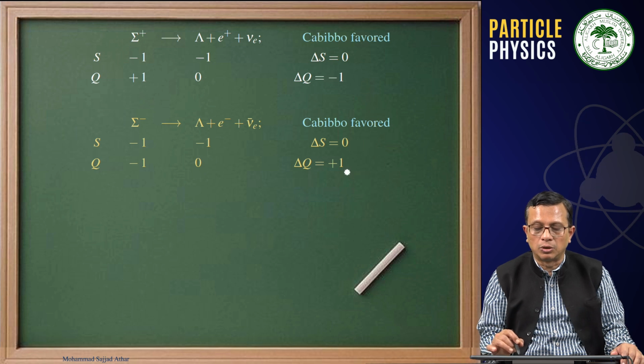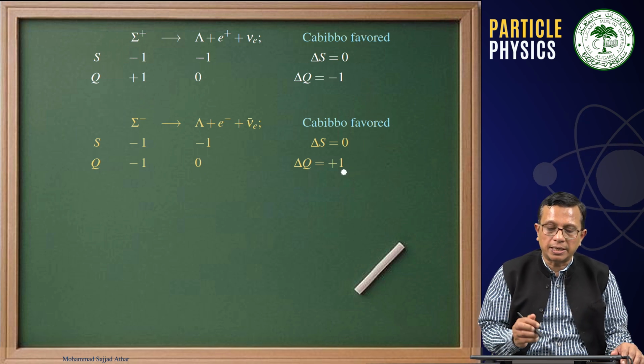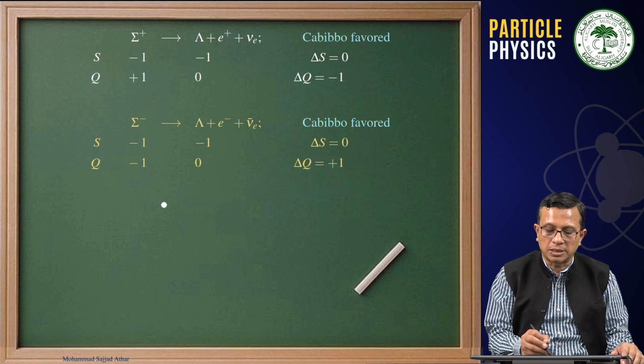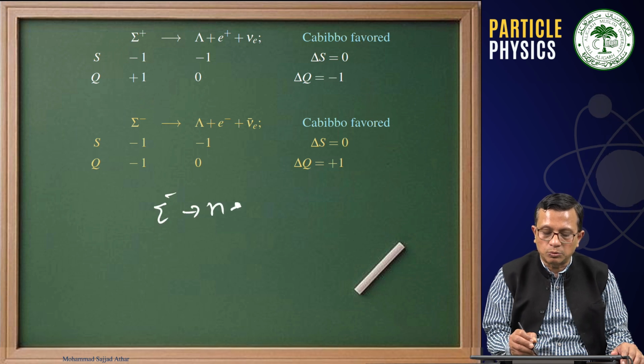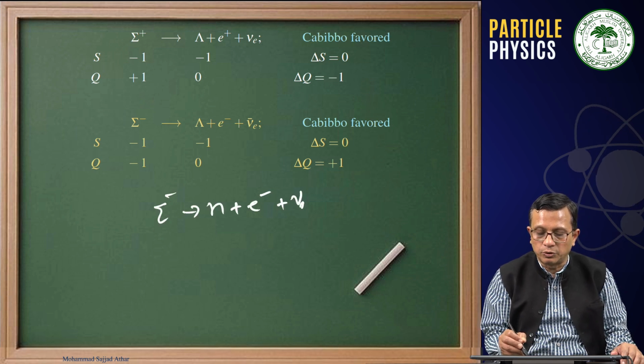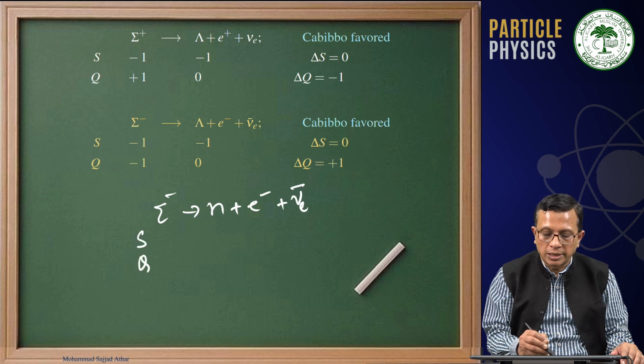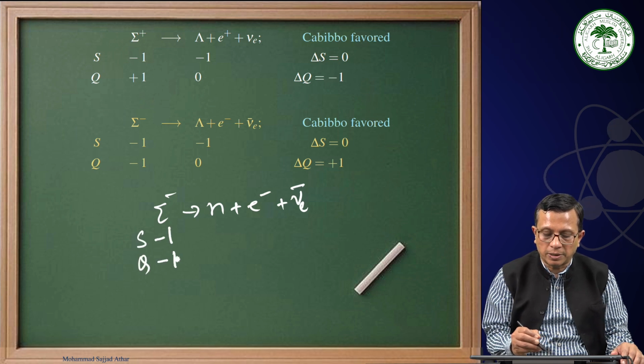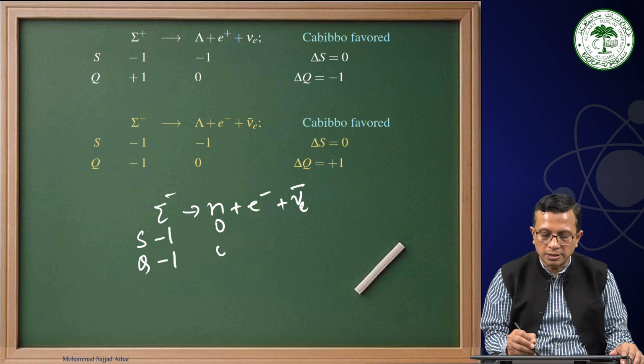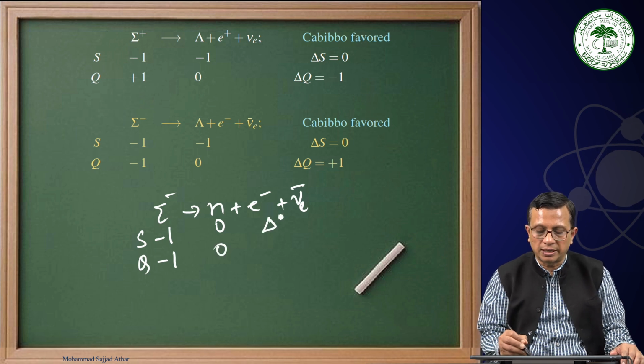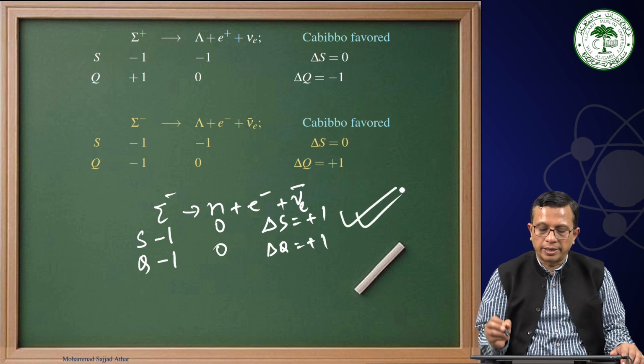Therefore, strangeness is 0 and delta Q is plus 1. But at the same time, I told you a process where sigma minus decays into N plus e minus plus nu e bar. This will involve strangeness minus 1, charge minus 1, strangeness minus 1 and charge minus 1. This is strangeness 0 and this is strangeness 0. Therefore, this is delta S plus 1, delta Q plus 1. This is a Cabibbo suppressed process.